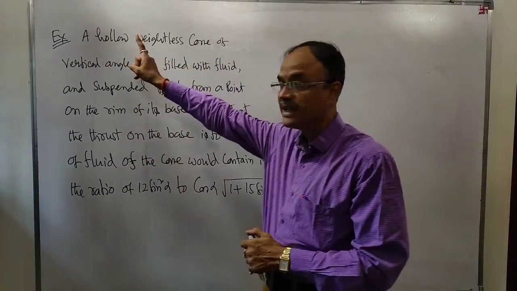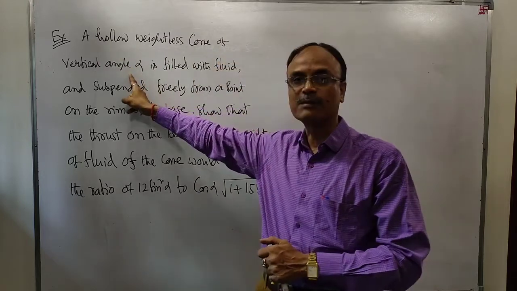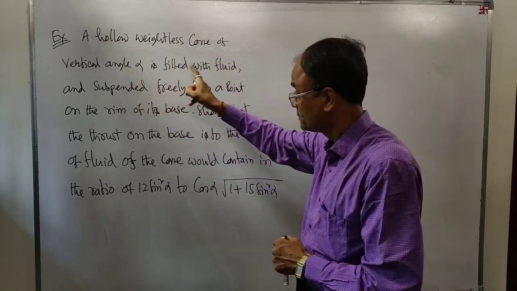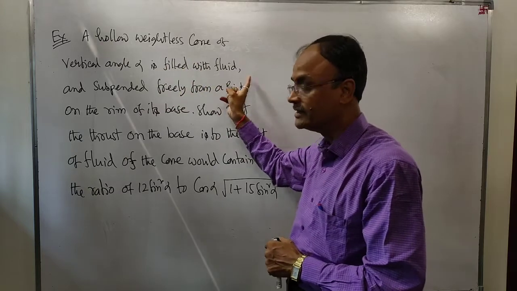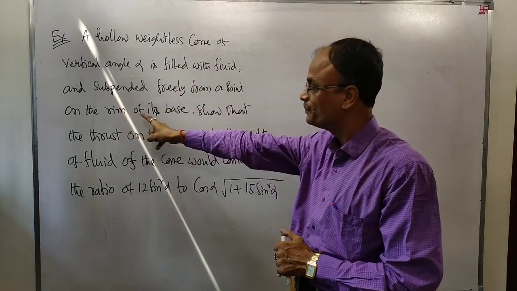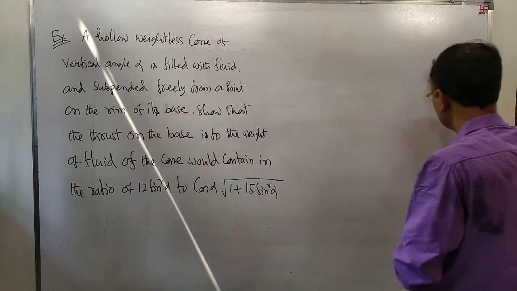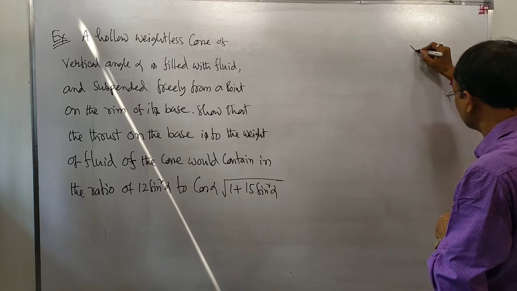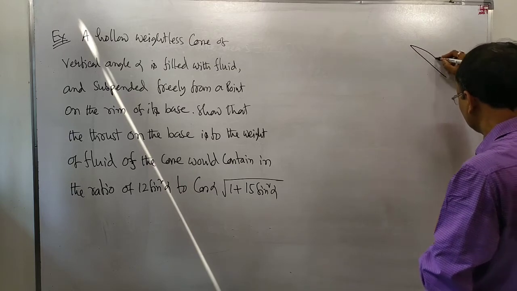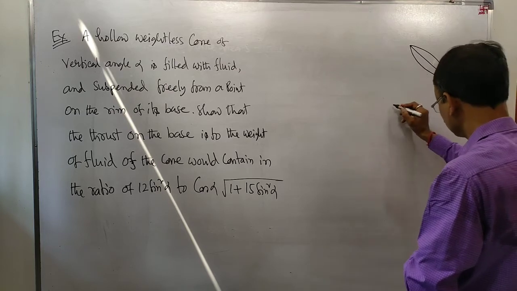A hollow weightless cone of vertical angle alpha is filled with fluid and suspended freely from a point on the rim of its base. Suppose I am writing here. It is the base of the cone.